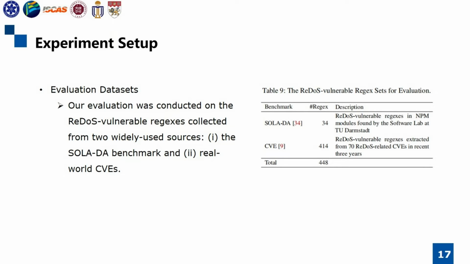Our evaluation was conducted on the ReDoS vulnerable regexes collected from two widely used sources, the Solidal benchmark and real-world common vulnerabilities and exposures, namely CVEs. Solidal benchmark contains 34 ReDoS vulnerable regexes and npm modules found by the software lab at TU Darmstadt. CVE benchmark contains 414 ReDoS vulnerable regexes extracted from 70 ReDoS-related CVEs in recent 3 years, where collected vulnerabilities without clear descriptions, live links, or test cases were discarded.